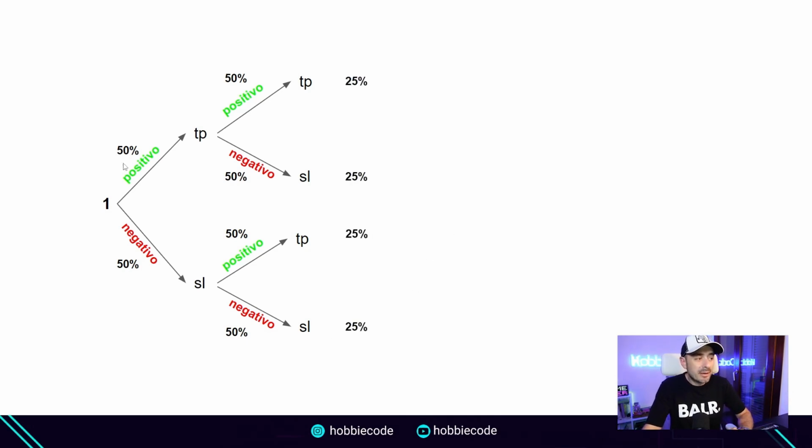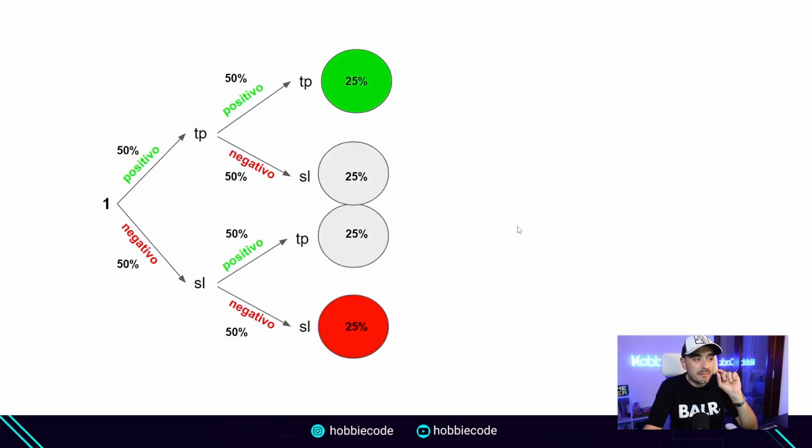This gives us a probability that out of these 4 possible outcomes, namely positive positive, positive negative, negative positive, and negative negative, only one of them allows us to pass the evaluation, which is the one at the top of the tree. Therefore, with 2 attempts, we have a 25% probability of passing that funding account.